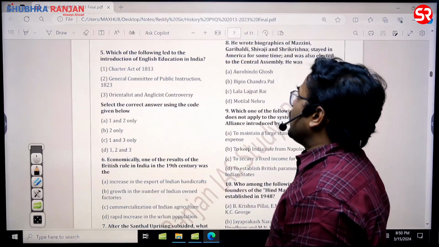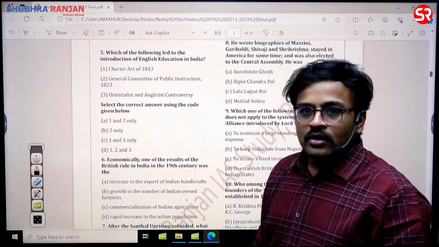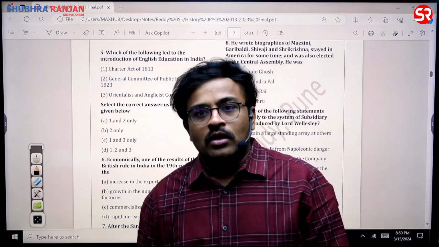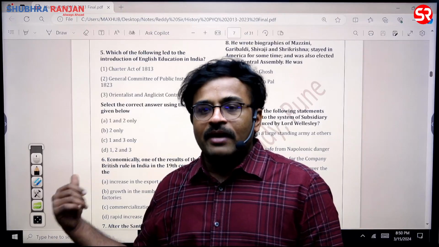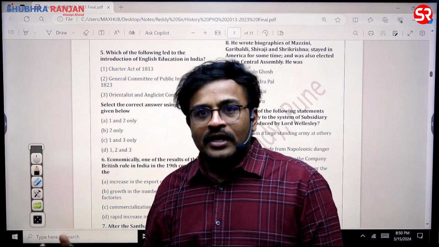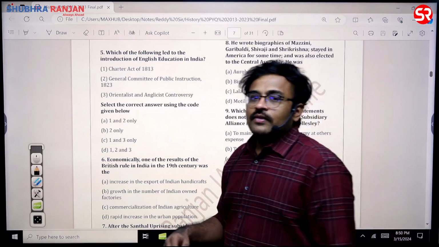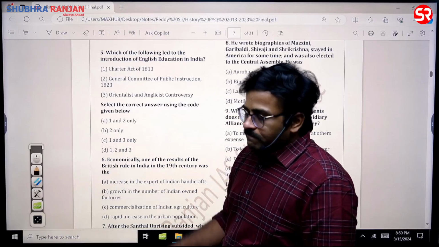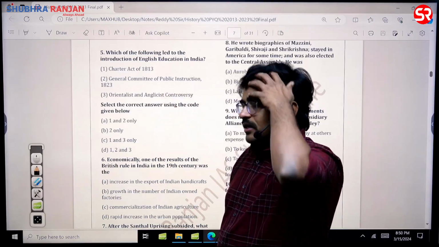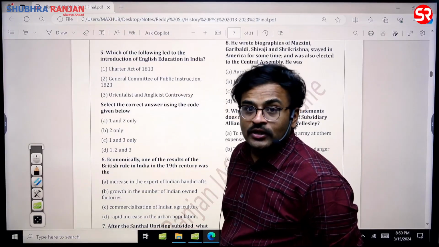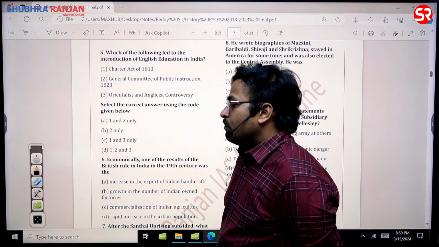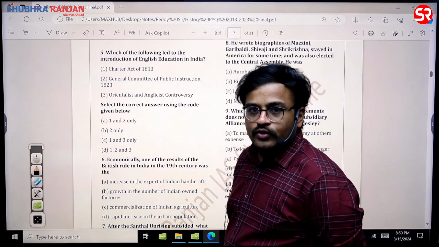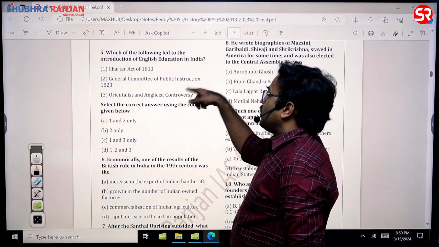Then General Committee of Public Instruction, 1823. So yes, it also played a very important role. Finally, it came under the control of Thomas Macaulay, and it is the one which is responsible for the educational policy. What they have done is they have given an educational document. It is called the Minute on Education. The Minute on Education was given by Thomas Macaulay through the General Committee of Public Instruction.